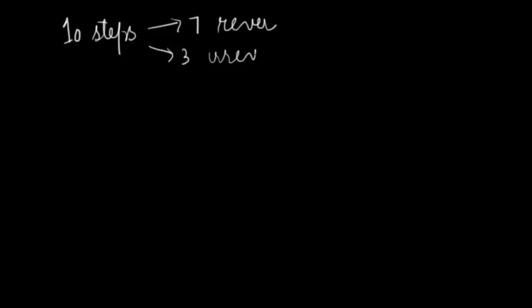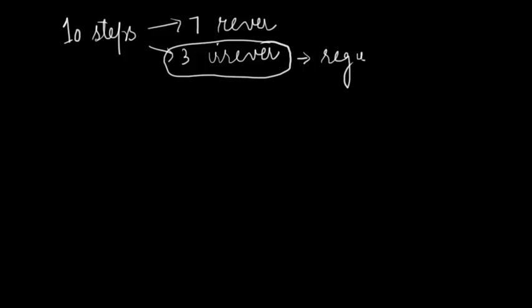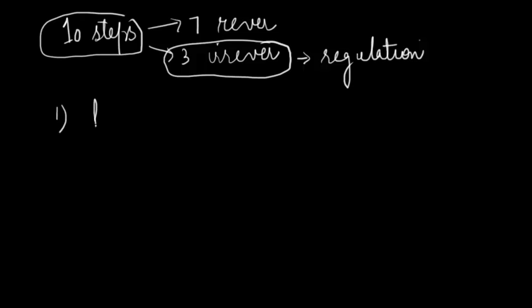This glycolysis is comprised of 10 steps or 10 reactions, and out of these 10 steps, 7 are reversible and 3 are irreversible. And it's at these 3 irreversible reactions where regulation or control of glycolysis takes place. These 10 steps of reactions in glycolysis are divided into 2 phases.